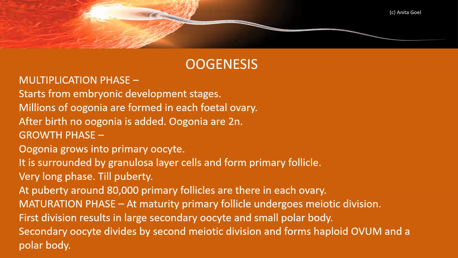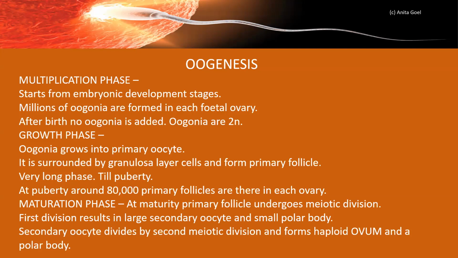And when we say it's a growth phase, many substances are synthesized, so it grows in size. In this case, the oocyte is surrounded by many other cells, granulosa layer cells, and now it is known as primary follicle.